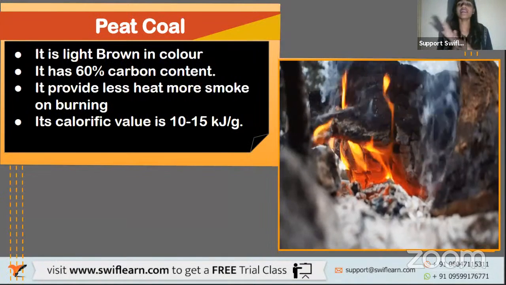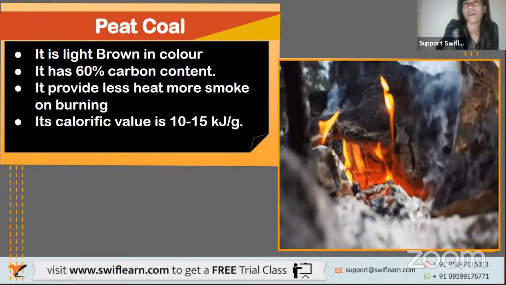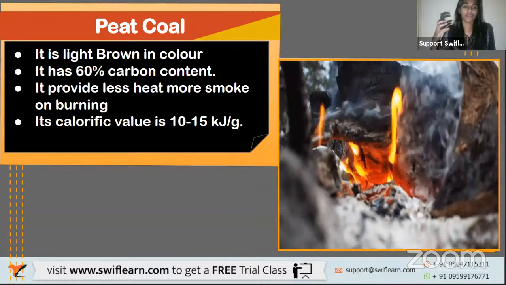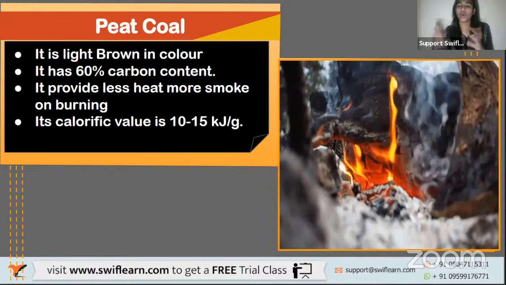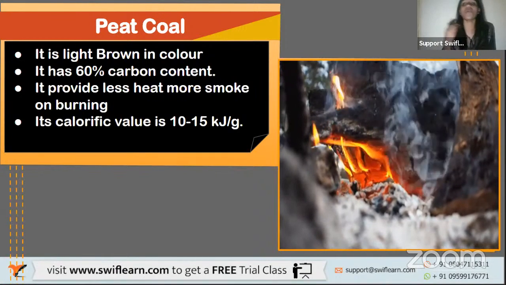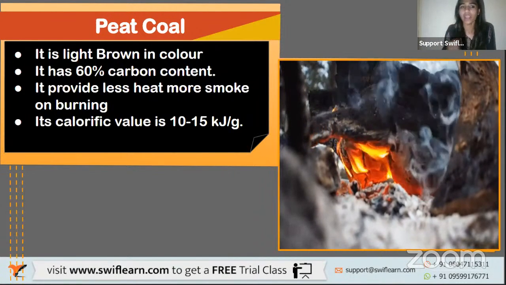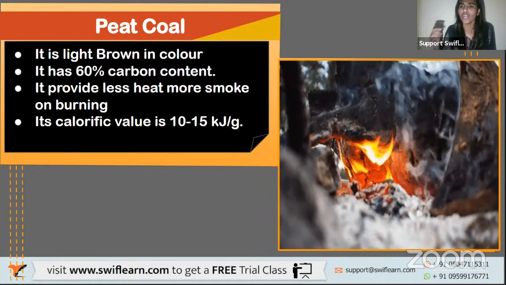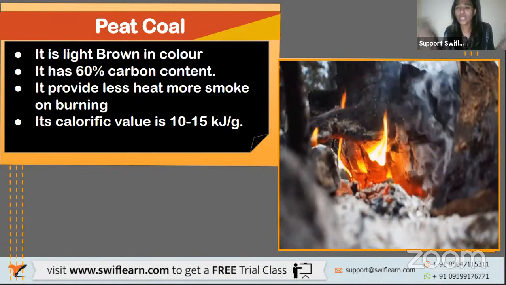Now we will learn a little deeper about peat coal. Peat coal is light brown in color. It has 60 percent carbon content. It provides less heat and more smoke. That is a major disadvantage of peat coal because we want something that produces less smoke and more heat, since smoke creates a lot of environmental pollution.